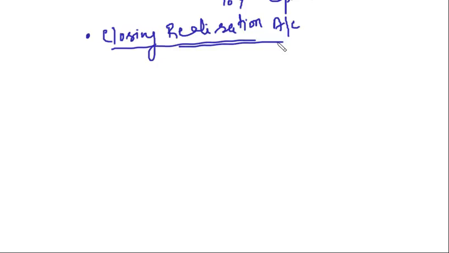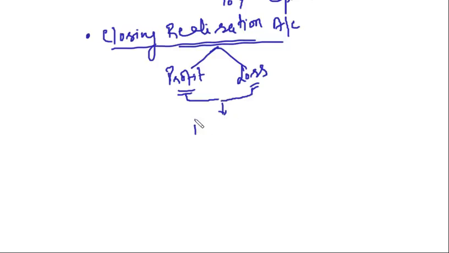When we close the realization account, there is either profit or loss. Isn't it? There is either profit on realization if the credit side is more than the debit side, or we have loss on realization. What is the treatment of this profit or loss on realization? We transfer this profit or loss to partners' capital accounts.